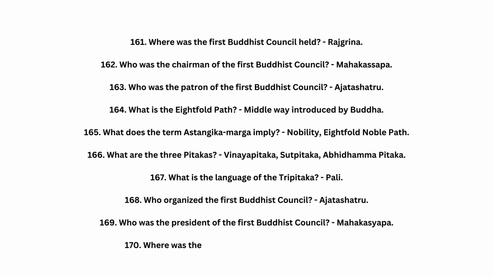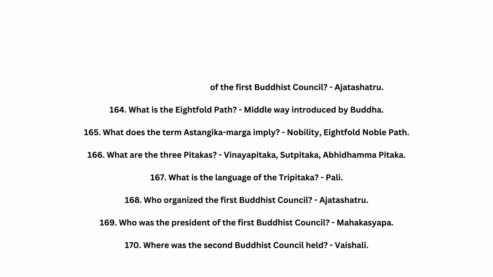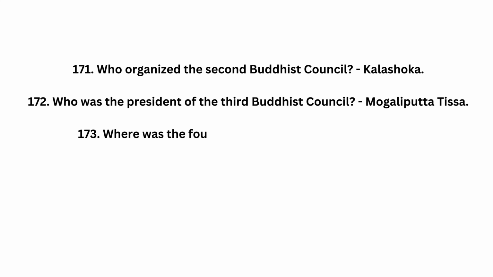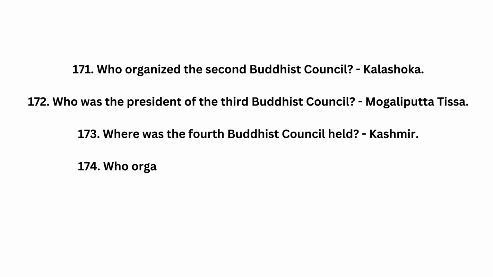169. Who was the president of the first Buddhist council? Mahakashyapa. 170. Where was the second Buddhist council held? Vaishali. 171. Who organized the second Buddhist council? Kalashoka. 172. Who was the president of the third Buddhist council? Moggaliputta Tissa. 173. Where was the fourth Buddhist council held? Kashmir. 174. Who organized the fourth Buddhist council? Kanishka.